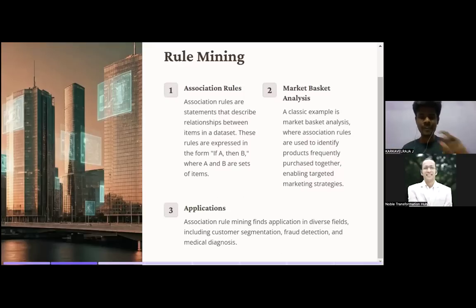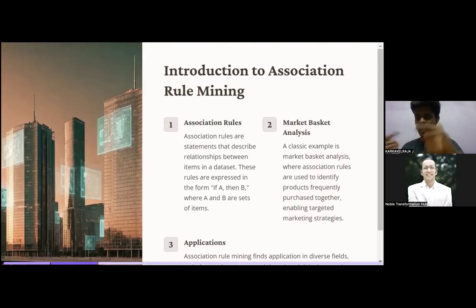Next we have applications. Association rule mining finds application in diverse fields. We have already seen this. It is used in customer segmentation, fraud detection, medical diagnosis, retail, and much more. So this is the gist of association rule mining, guys. If you need a detailed explanation of what association mining is and the key terms behind it, watch the previous two session videos where we explained the nooks and corners of association rules. I've just given a gist as a revision so that we can move on to the Apriori algorithm. Sir, over to you.